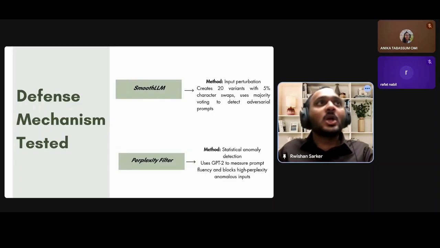PerplexityFilter, on the other hand, operates as a lightweight pre-filter. It uses a GPT-2 model to calculate the log perplexity of prompts and blocks those exceeding a threshold derived from benign samples. This approach targets linguistically anomalous jailbreaks efficiently.